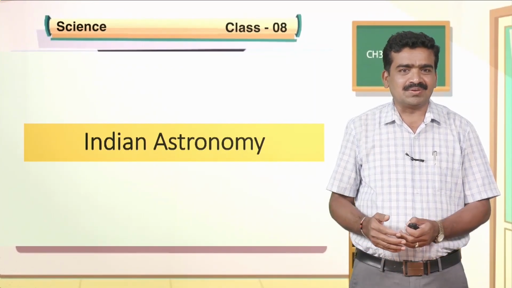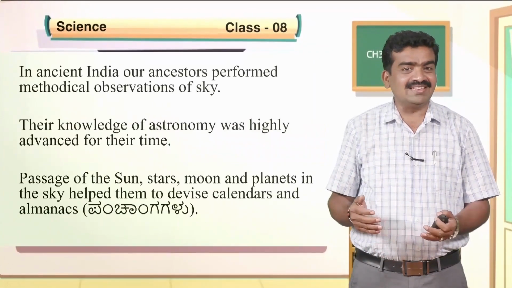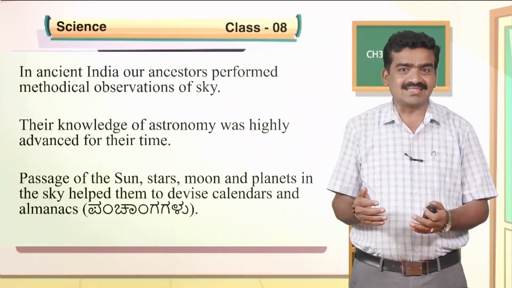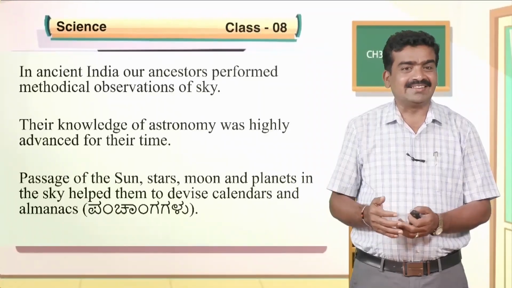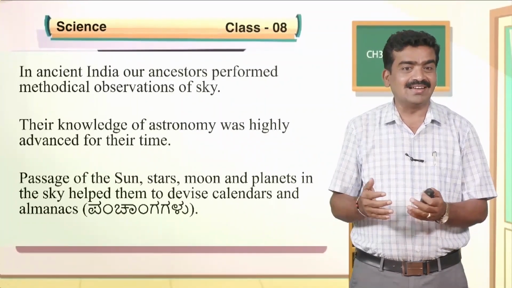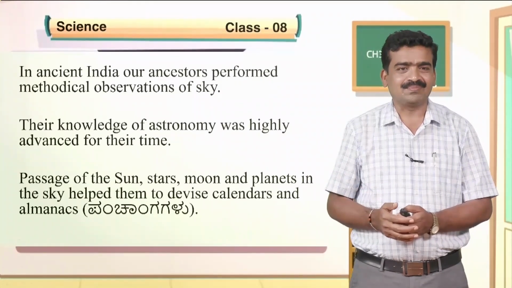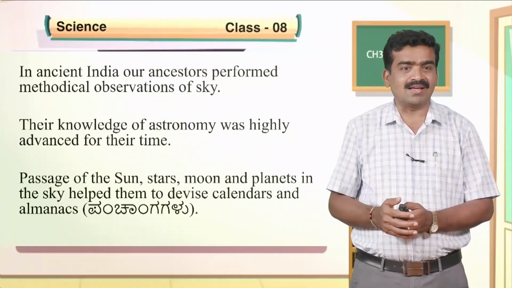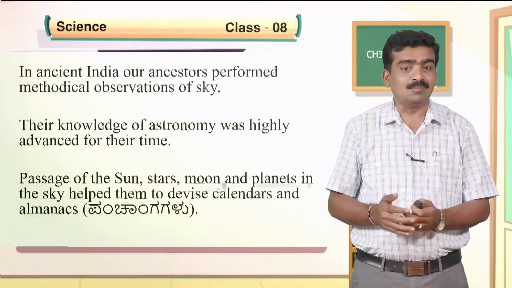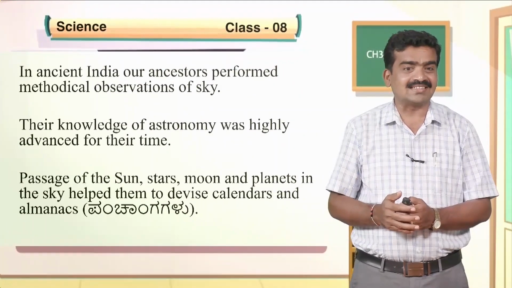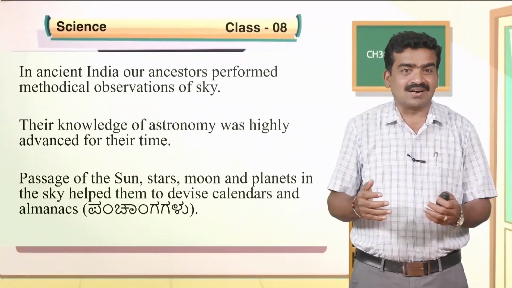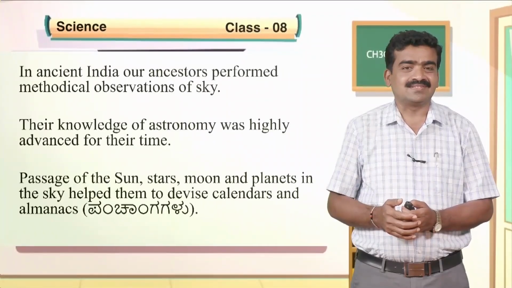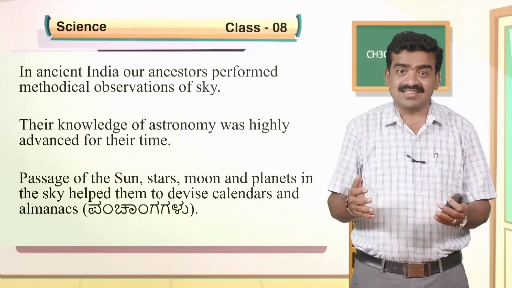Let us know about Indian astronomy. In ancient India, our ancestors performed methodical observation of the night sky. Their knowledge of astronomy was highly advanced for their time. The passage of the sun, stars, moon and the planets in the night sky helped them to devise calendars and almanacs, what we call panchangas. So, this is what our ancestors did accurately by watching the night sky.